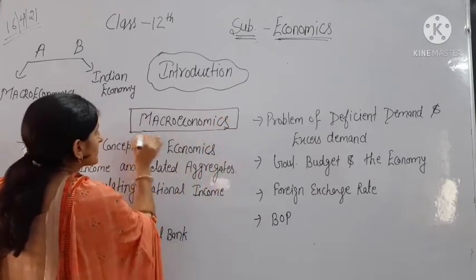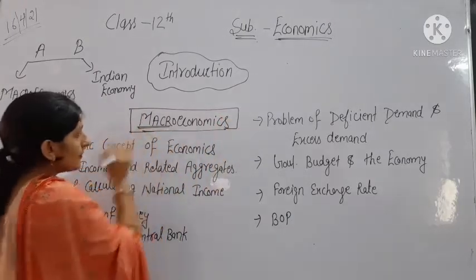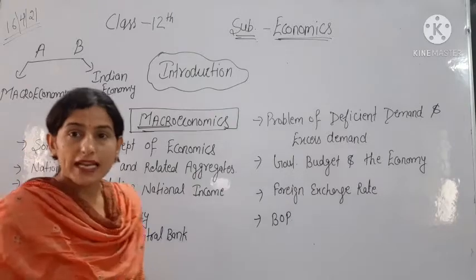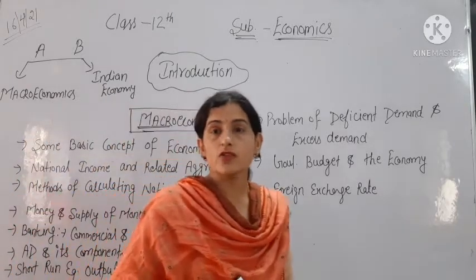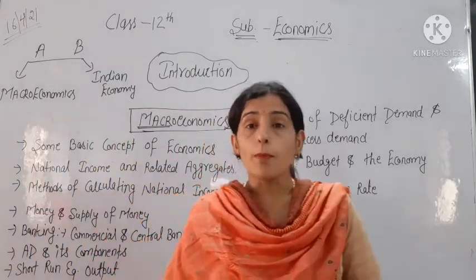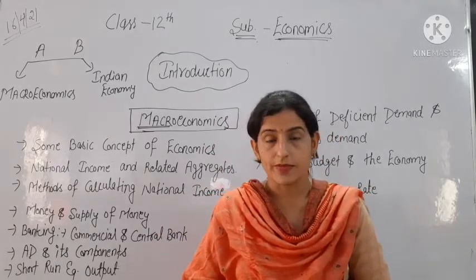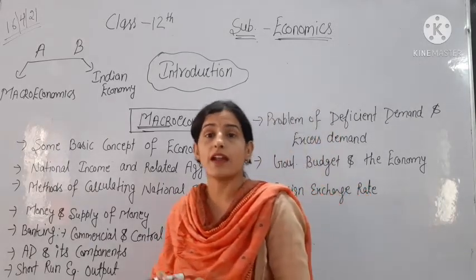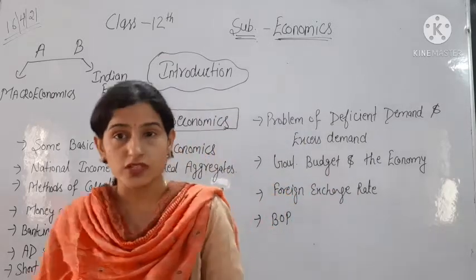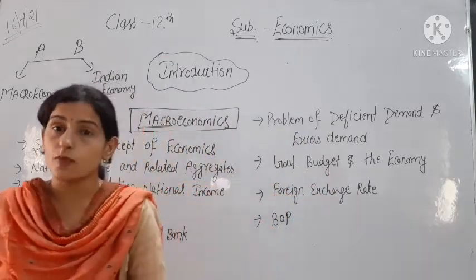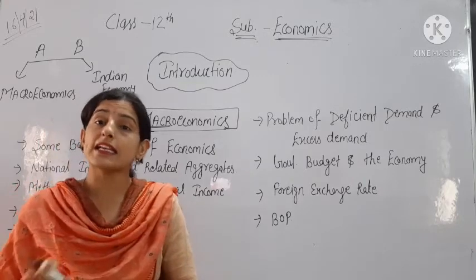macroeconomics. In 11th microeconomics, what we have studied is the problem of economy at the individual level, means equilibrium of a firm, industry, producer equilibrium, a consumer, demand, supply at an individual level.